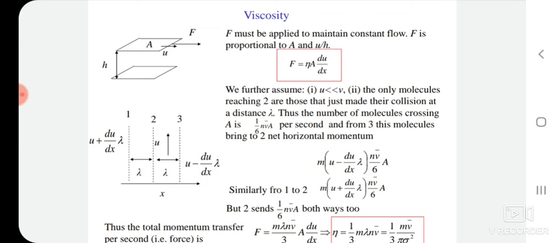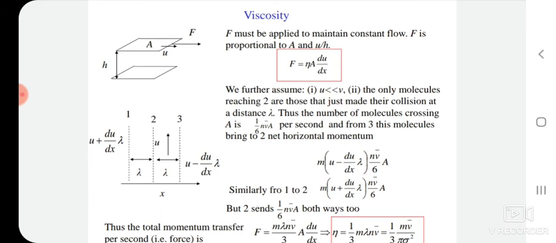The shear force per unit area, or shear stress, may be represented as tau yx, where the first subscript indicates the direction of force, and subscript y indicates the direction of the outward normal of the surface on which this force is acting.